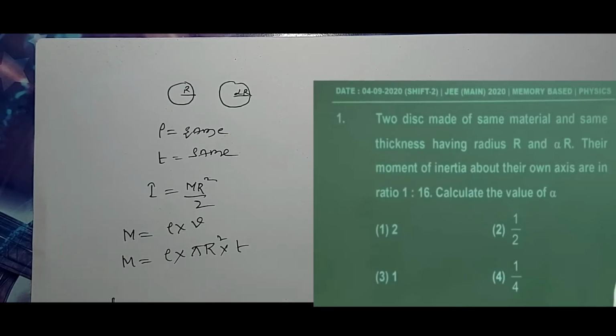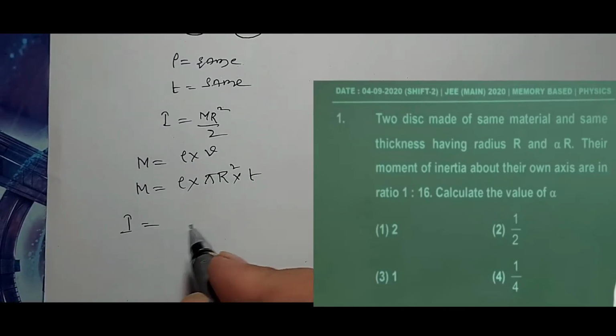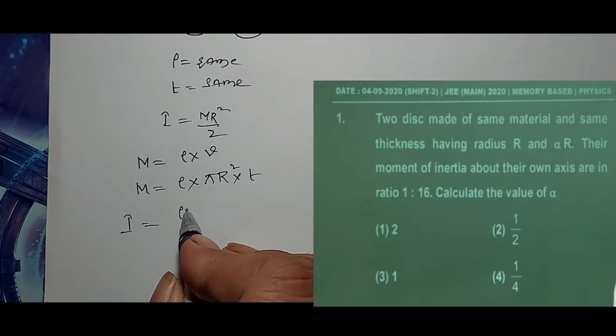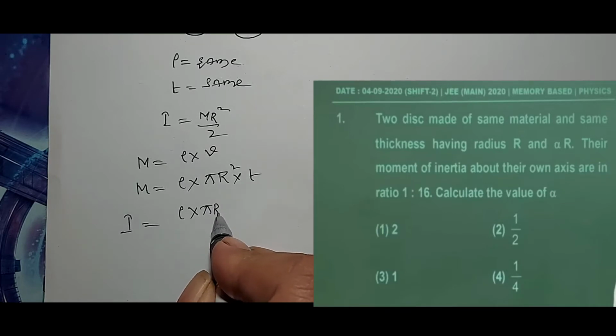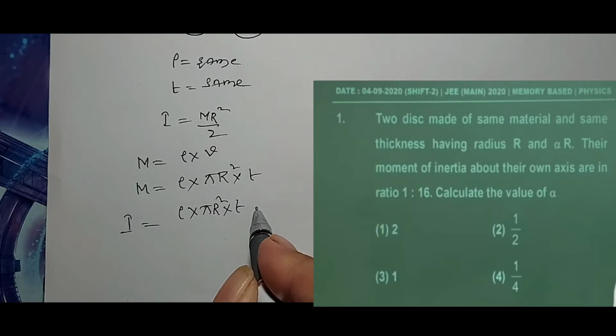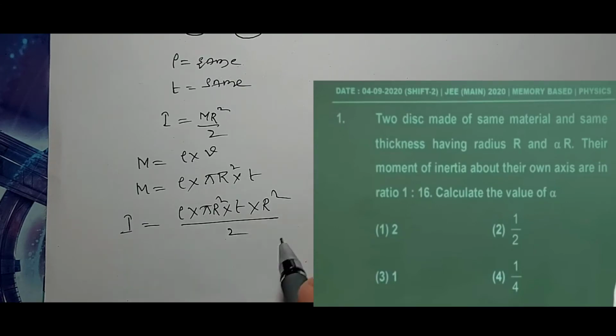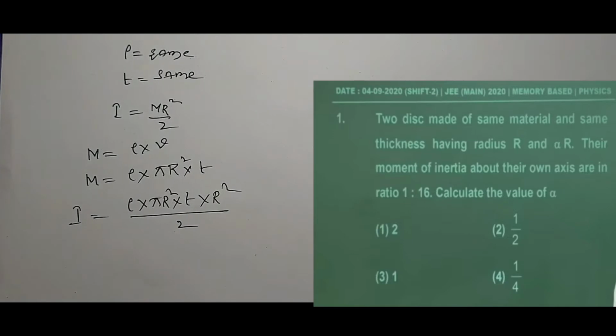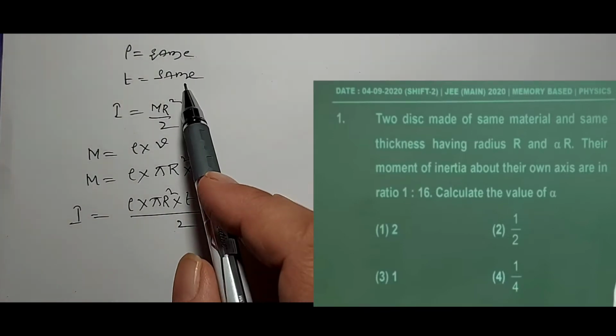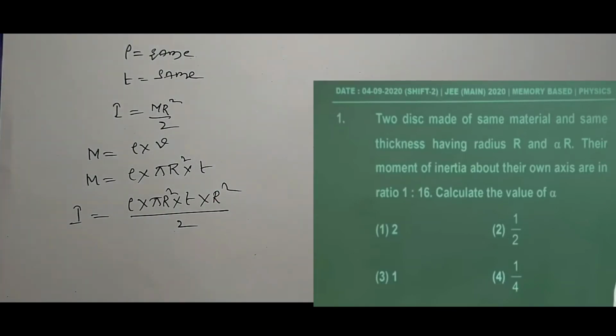Now substitute this value in our equation. So I is equal to rho into pi r square into T, into r square divided by 2. According to the problem, rho is the same and T is the same.